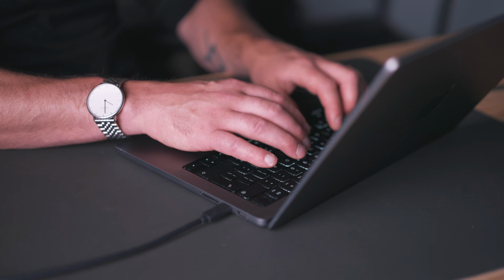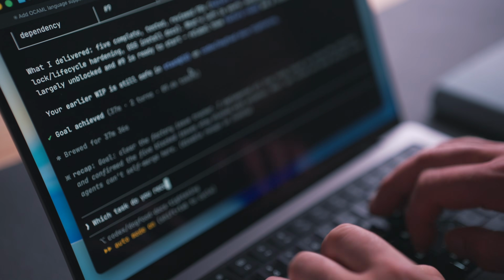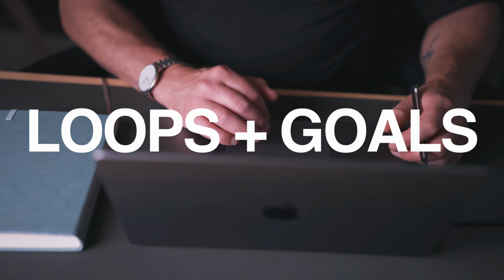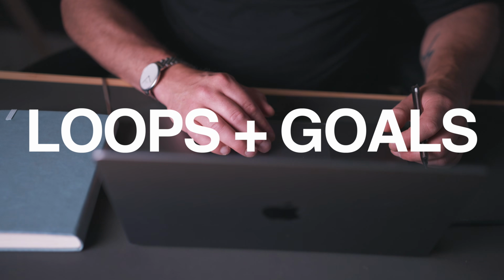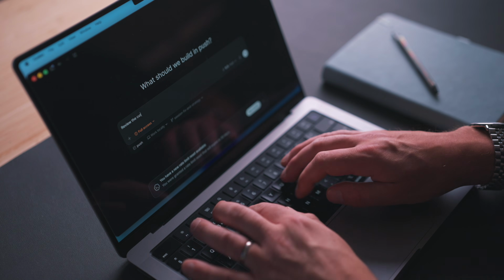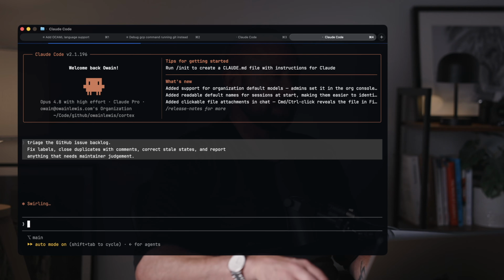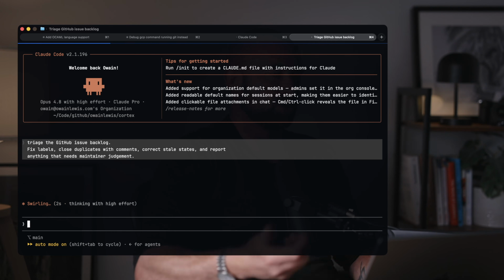This is a practical guide to using agent loops and goals in Claude Code and Codex. I'll show you the different ways I'm using these primitives in my own workflow as a professional AI developer. If terms like loop engineering and agent loops feel confusing to you, it's not your fault. It's because people are using one vague term to describe many different things.